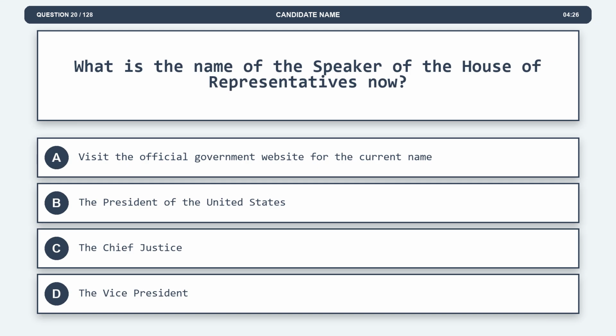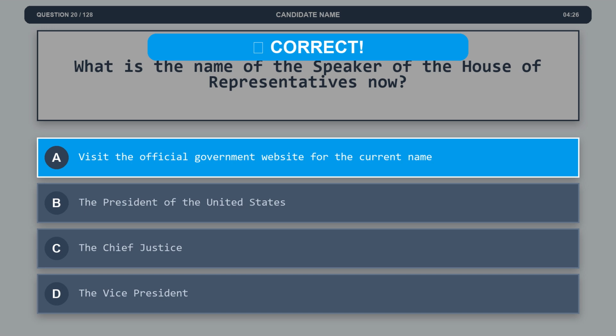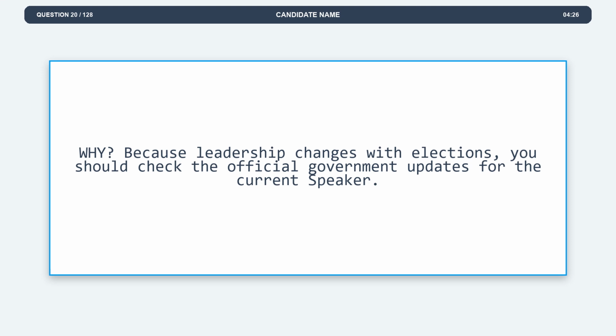Question 20. What is the name of the Speaker of the House of Representatives now? Option A, visit the official government website for the current name. Option B, the President of the United States. Option C, the Chief Justice. Option D, the Vice President. The correct answer is option A, visit the official government website for the current name. Explanation. Because leadership changes with elections, you should check the official government updates for the current speaker.